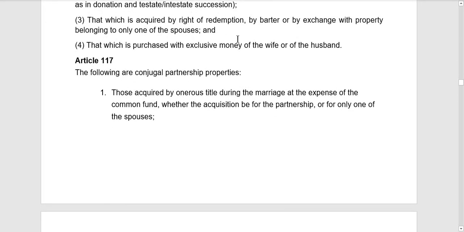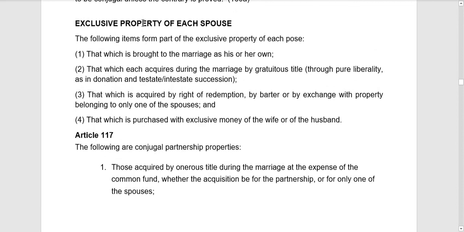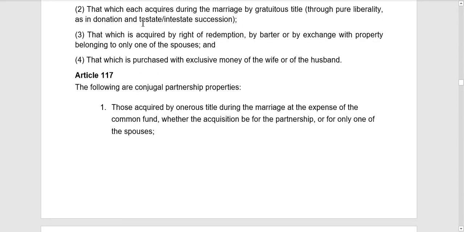That which is acquired by right of redemption, by barter or by exchange with property belonging to only one of the spouses. So kapag nagkaroon sila ng property tapos yung ginamit na property in acquiring such property is the exclusive property of each spouse, then such property acquired by barter, by exchange, or ito yung tinatawag natin na onerous acquisition of property, then the same also is considered to be an exclusive property of the spouse.